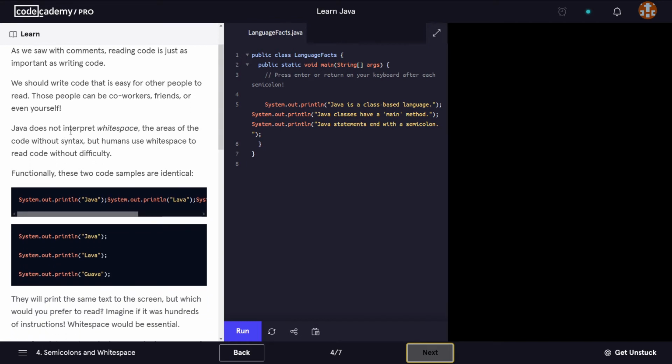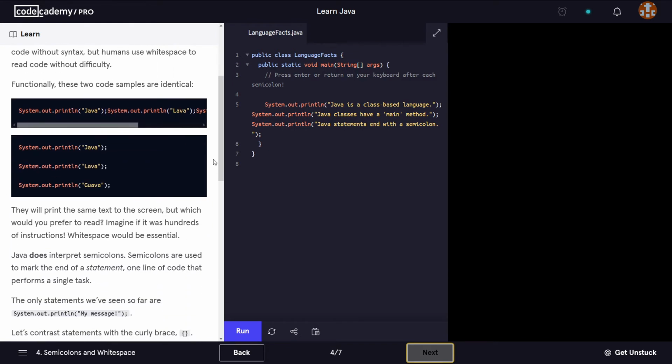Java does not interpret whitespace, the areas of the code without syntax, but humans use whitespace to read code without difficulty. Functionally, these two code samples are identical. So if we have a look at this one, and if we have a look at this one. But of course you can see that the second one is much more legible, it's easier to read. And you can understand a bit quicker what is going on in this code as opposed to what's going on in the top code here.